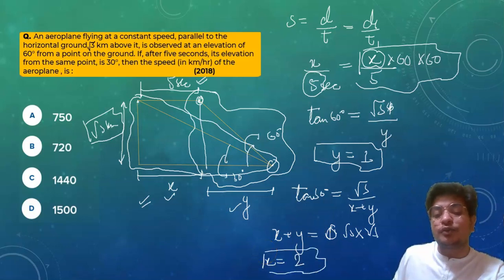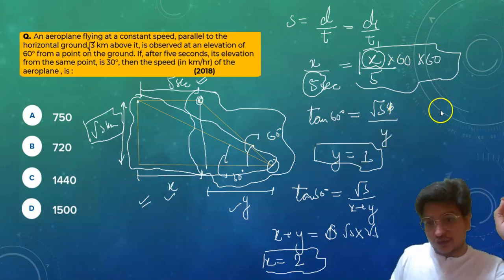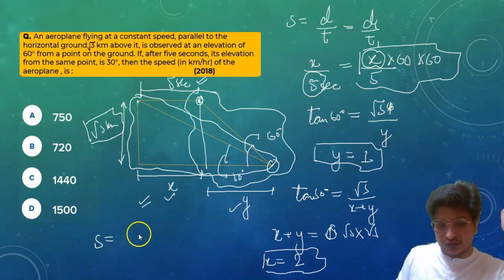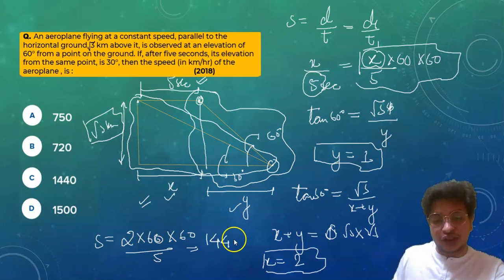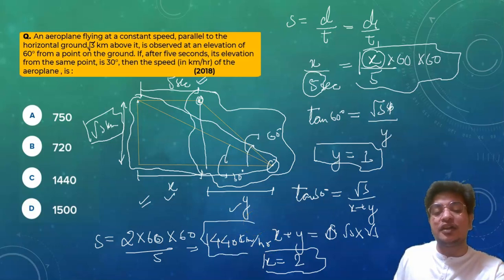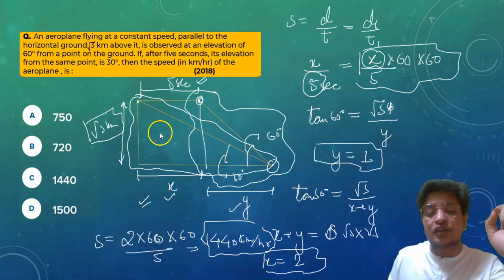Now we will put the value of x in this equation. So we will get the speed as equal to 2 into 60 by 5. If I solve this, I will get the value as 1440 kilometer per hour. So the speed from this point to this point is equal to 1440 kilometer per hour. Hope you understand this question.